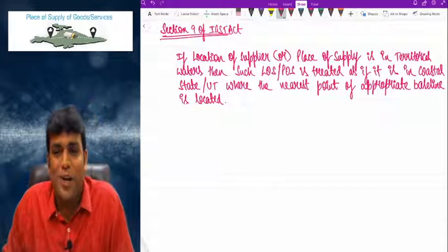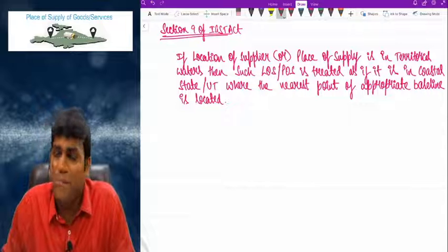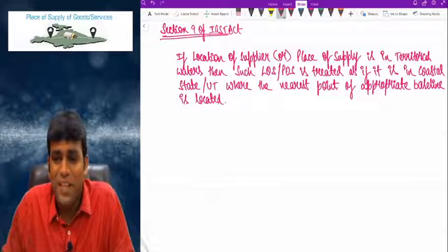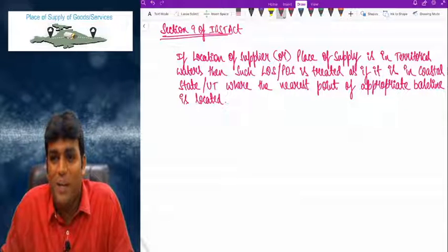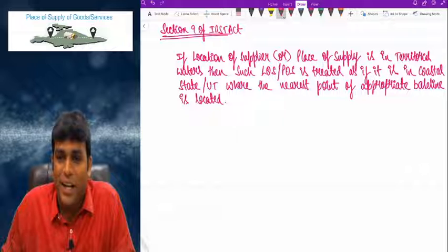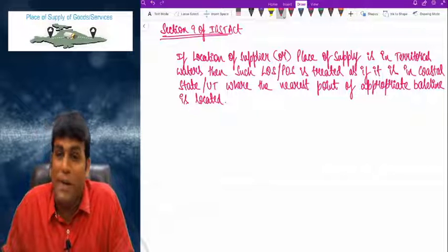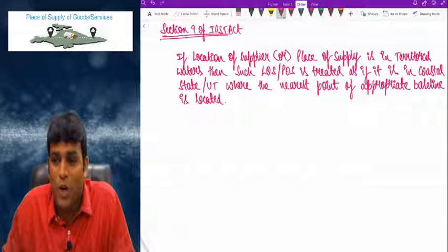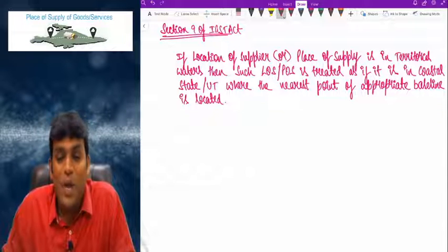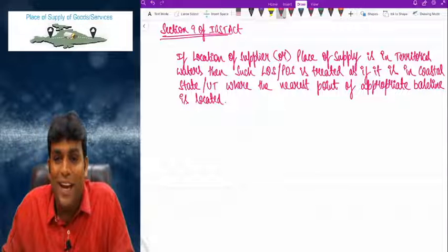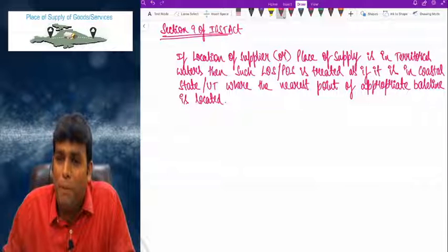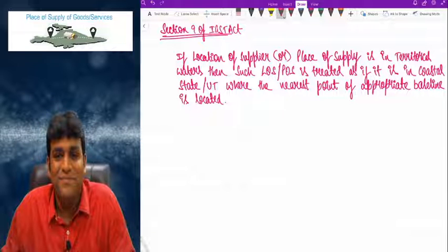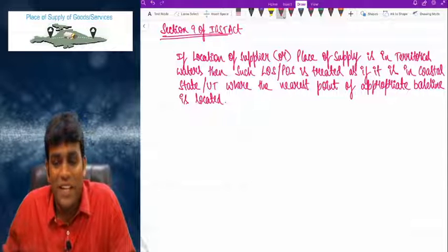Come on, write down. Very simple and important concepts. Section 9 of the IGST Act. Please take it. Please write. Come on, don't relax. If the location of supplier or place of supply is in territorial waters, then such location of supplier or place of supply is treated as if it is in a coastal state or UT, where the nearest point of appropriate baseline is located.